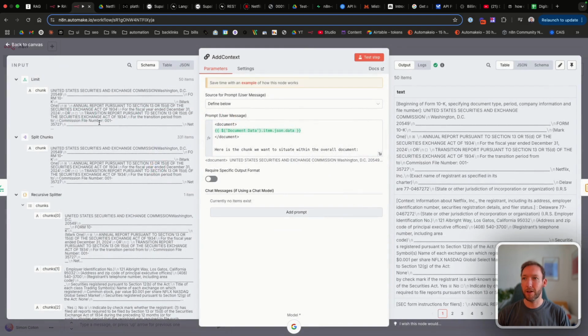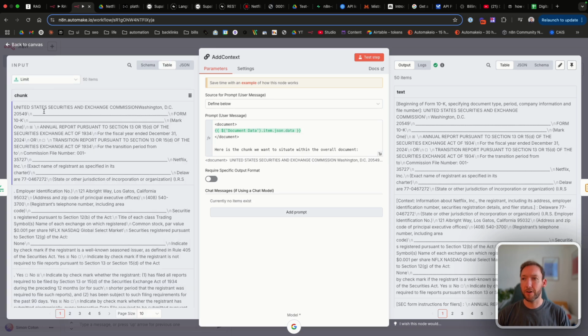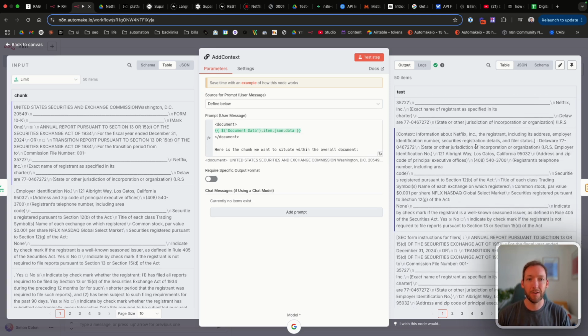So we can see on the left-hand side the chunk that was passed in versus what the chunk now looks like. So we've got just this random stuff that was at the start of the document, and the context says beginning of form 10K, specifying document type, period, company information, and file number. So we can see immediately that this is adding some useful context that if we were to query it, it would be much easier to find. So it's added that context.